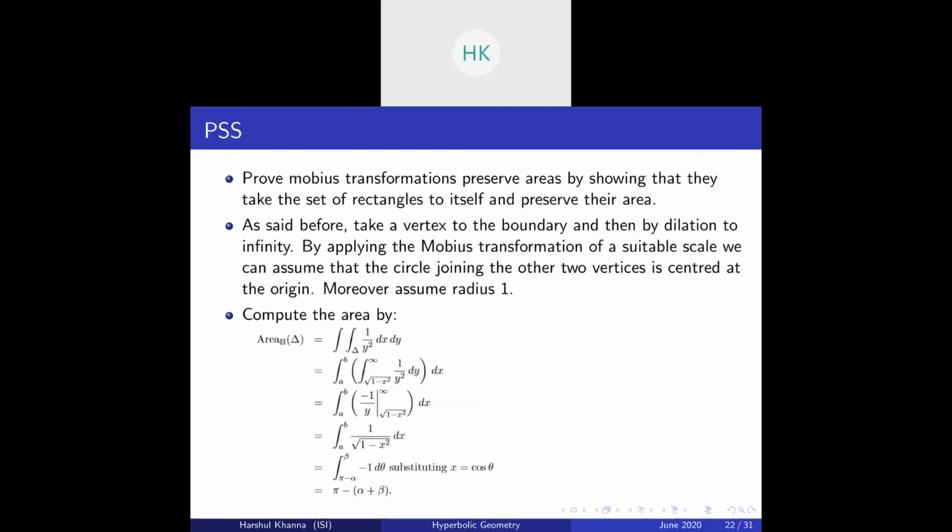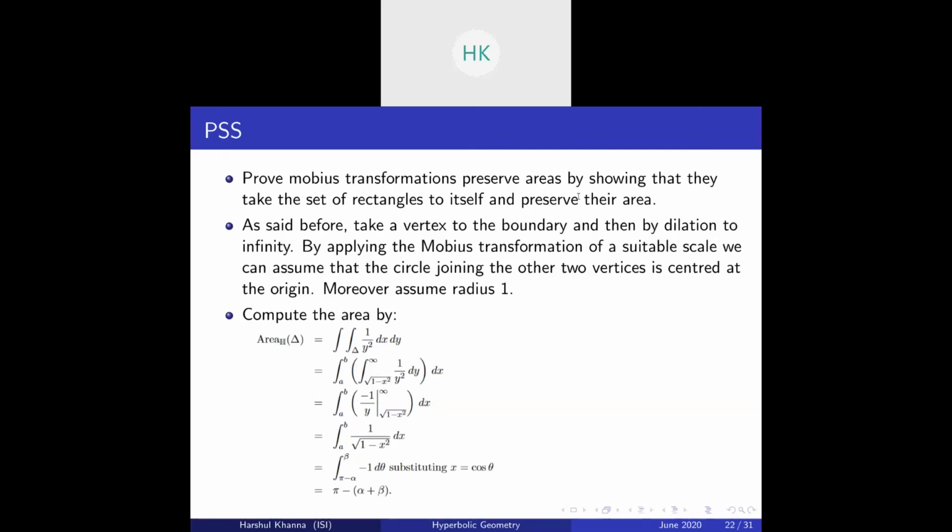Given two geodesics, we look at this angle. It is the same angle we refer to in Euclidean space. There is no difference to it. Okay, so as said before, take a vertex. First of all, we want to know the area of subsets, the area of triangles. So first we have to develop a notion of area in hyperbolic space.